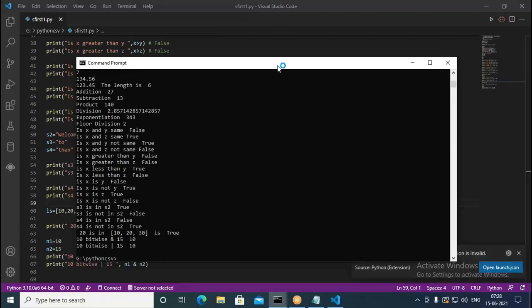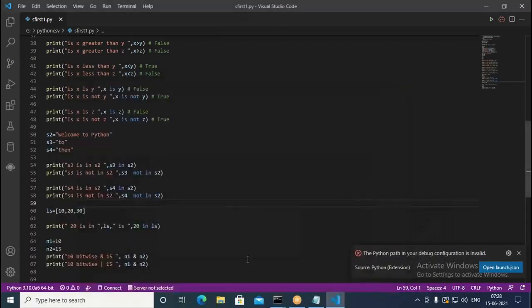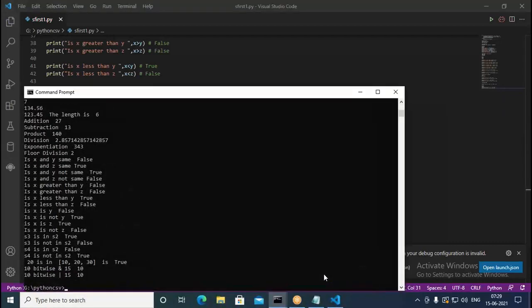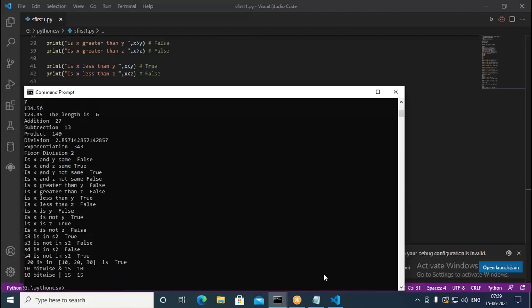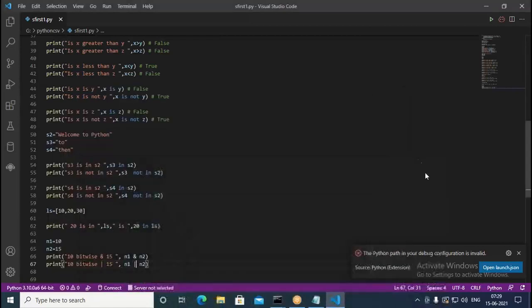Sorry, I made a mistake. So it says 15 this time. When we use the bitwise operator, it works at the bit level. So when you go with 10 bitwise OR 15, it gives you 15 only. That means at the bit level, the operations are getting done.